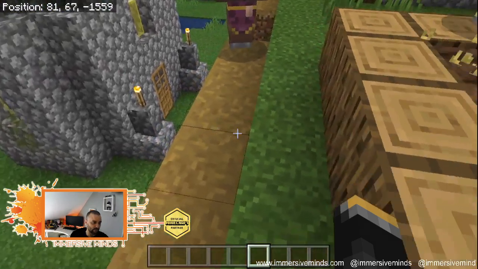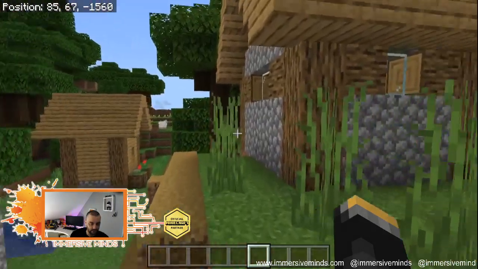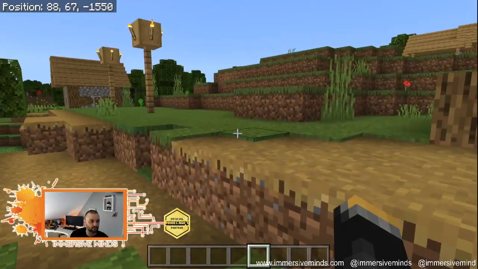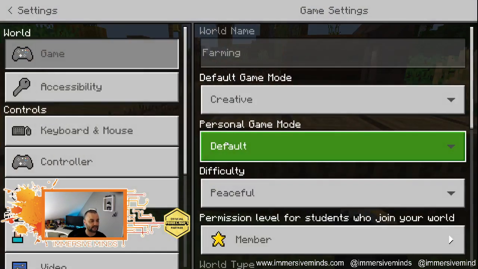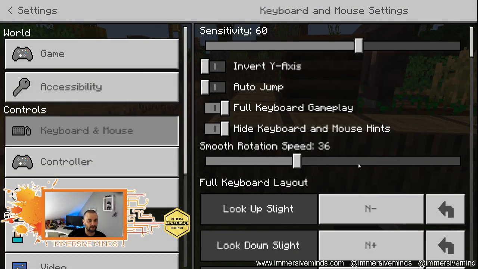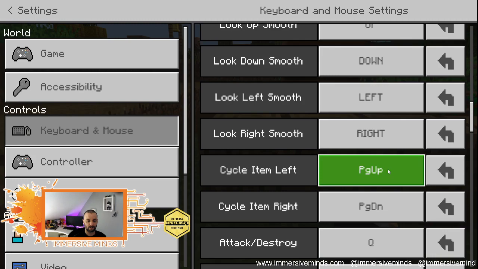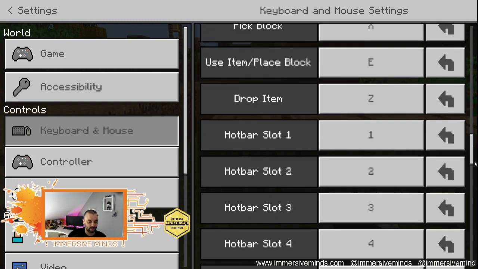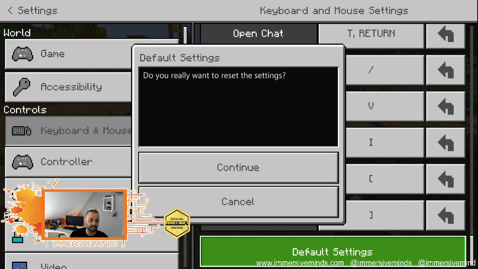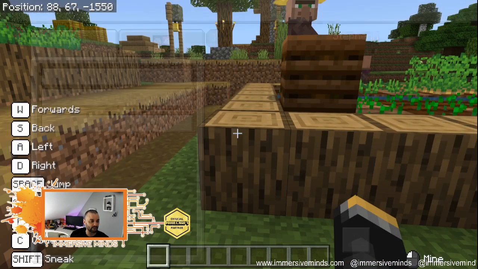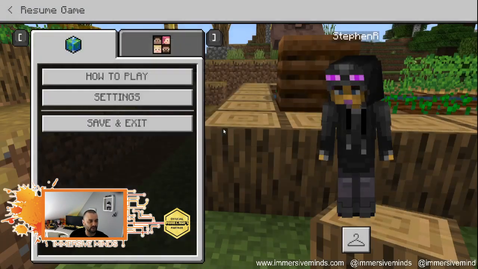Why is my middle mouse button not working? None of my mouse buttons are working. Dun dun dun. Why on earth is that? So let's go into settings and check. Keyboard and mouse. Who knows? Oh look, numpad. This is all changed for my keyboard and mouse. I have no idea why that happens. Actually, I talked about this in game settings. Should anything go wrong with your settings, press default settings and then go back out. There we are. We got our keys back. I have no idea why that would have happened.